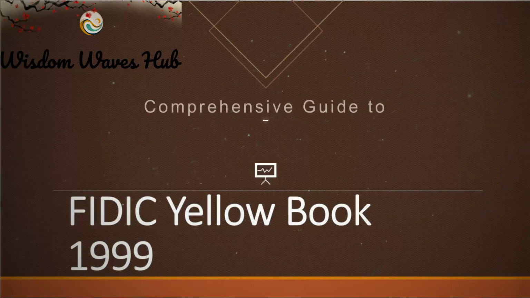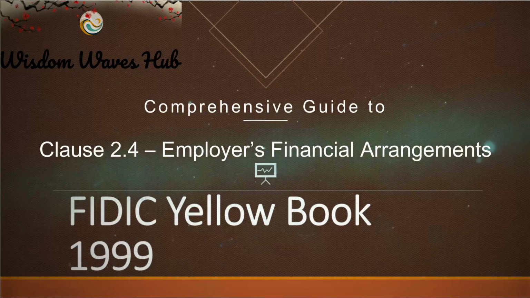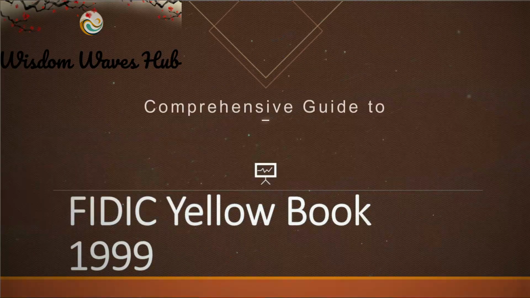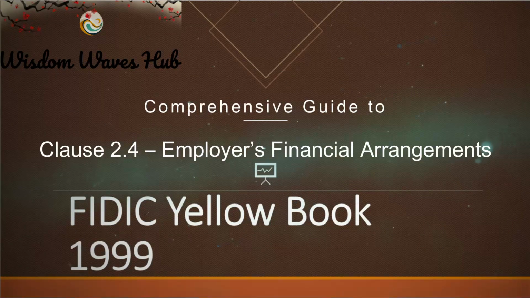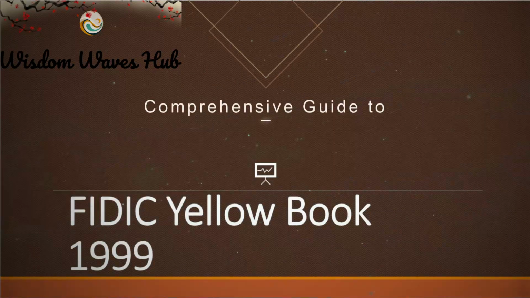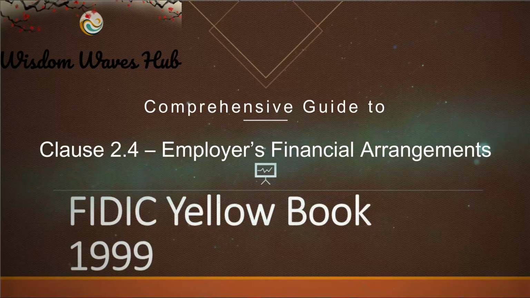Let's dive in. Clause 2.4 is all about ensuring the financial viability of the project. It's like a safety net for the contractor, providing assurance about the employer's financial capability to fulfill its obligations under the contract. Purpose: the heart of this clause is to give the contractor the right to request evidence of the employer's financial arrangements. It's like asking, "Hey, can you really pay for this project?"